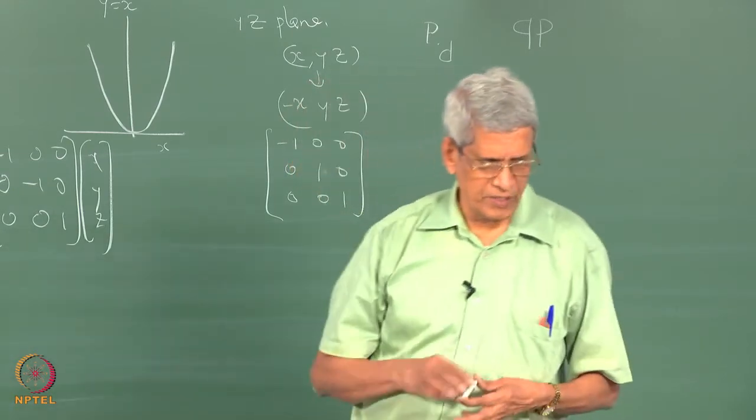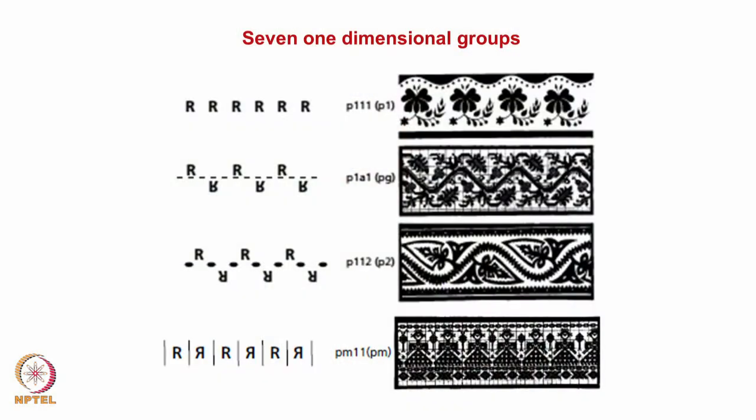This is just some example I had given. These are all from border designs. If you look at them, they have some symmetry associated with them. One dimensional symmetry is always there. Okay. Here this is one which has only one fold rotation. This is another structure.